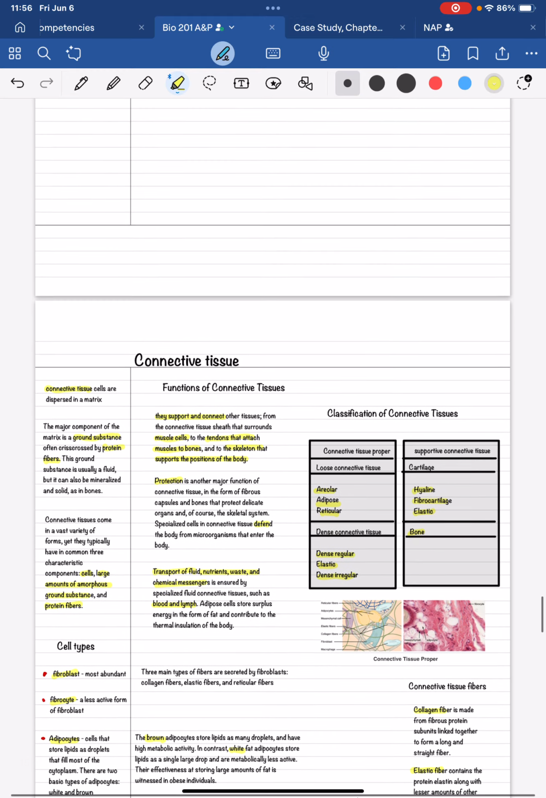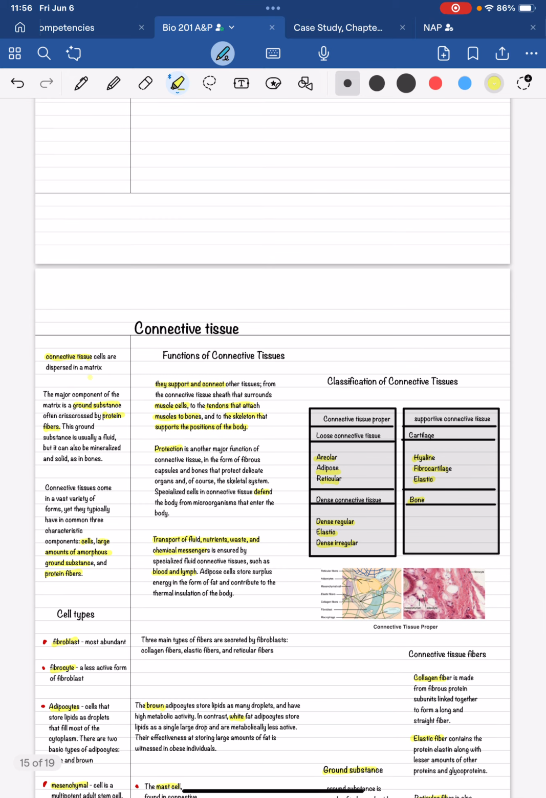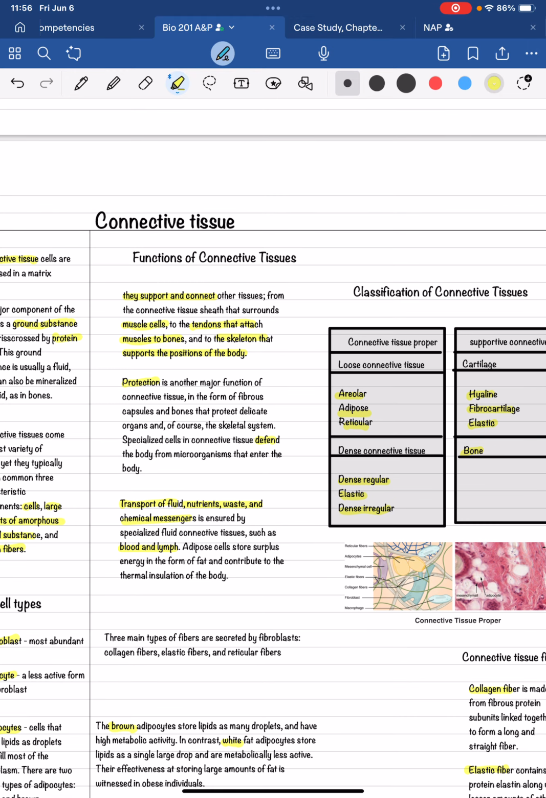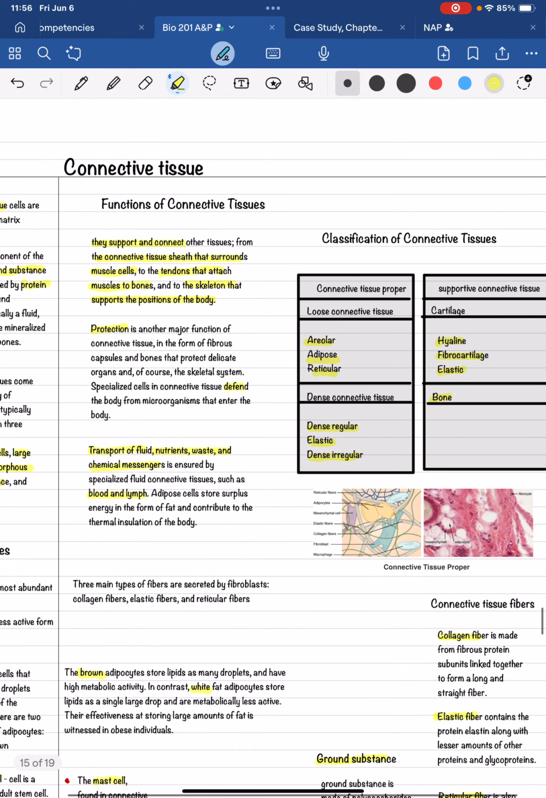Moving on to connective tissue. Connective tissue cells are dispersed in a matrix. The functions of connective tissues: they support and connect other tissues. They form the connective tissue sheath that surrounds muscle cells, to the tendons that attach muscles to bones, and the skeleton that supports the positions of the body. Their main functions are protection, defense, and transport of fluid, nutrients, waste, and chemical messengers. This is ensured by specialized connective tissue fluid, such as blood and lymph.